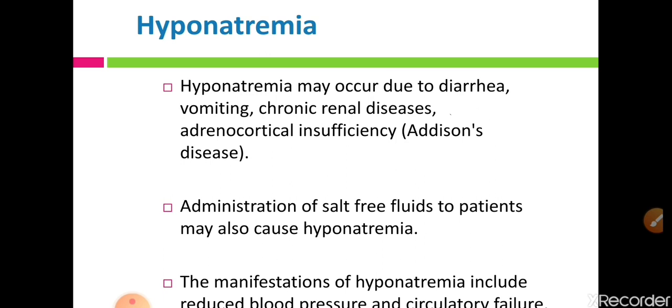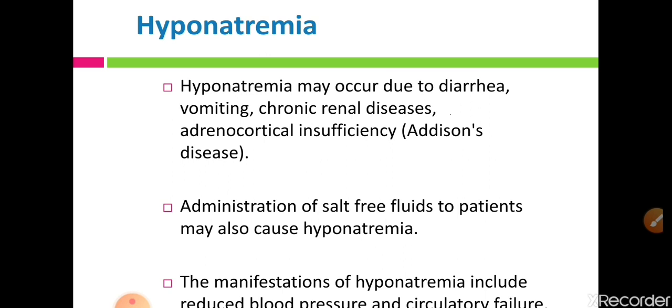The manifestations of hyponatremia include reduced blood pressure and circulatory failure. If there is hyponatremia, the blood pressure is reduced, and there may be cardiac failure, because sodium is the main solute present in the blood, so the osmotic pressure is reduced and blood pressure is affected.